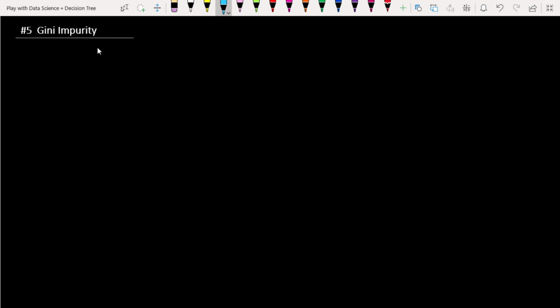Here we will see the Gini impurity. The concept of Gini impurity is the same as the entropy concept. We have already learned entropy, so this concept is almost similar to the entropy concept.